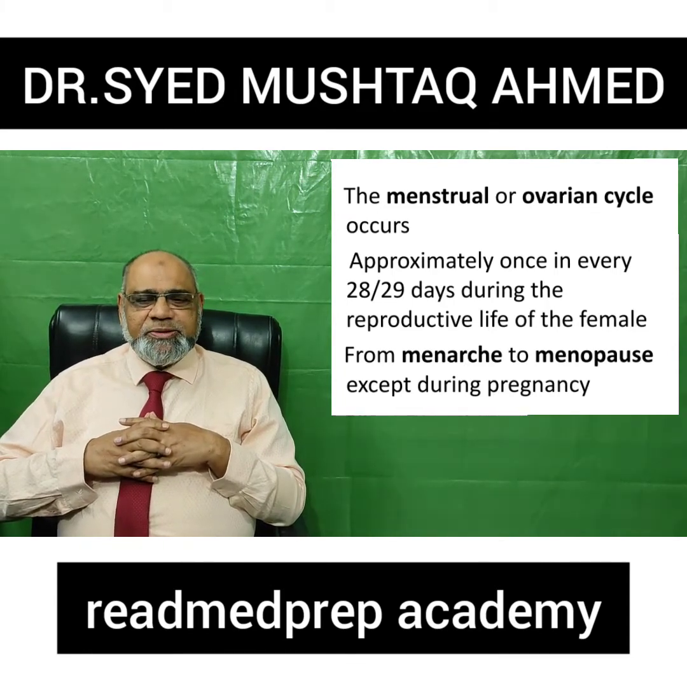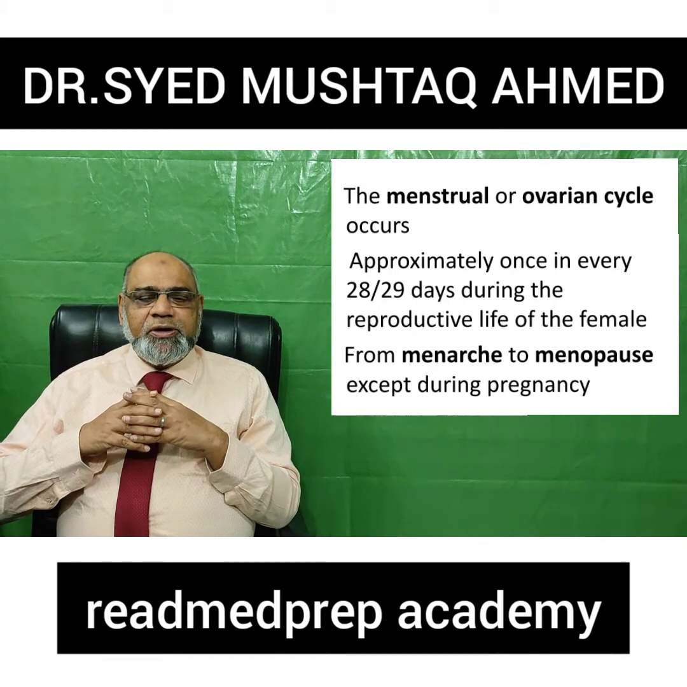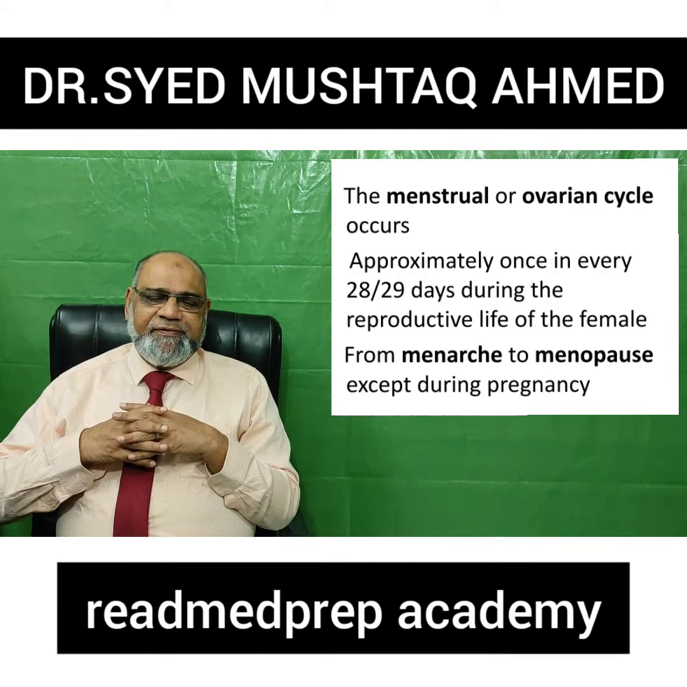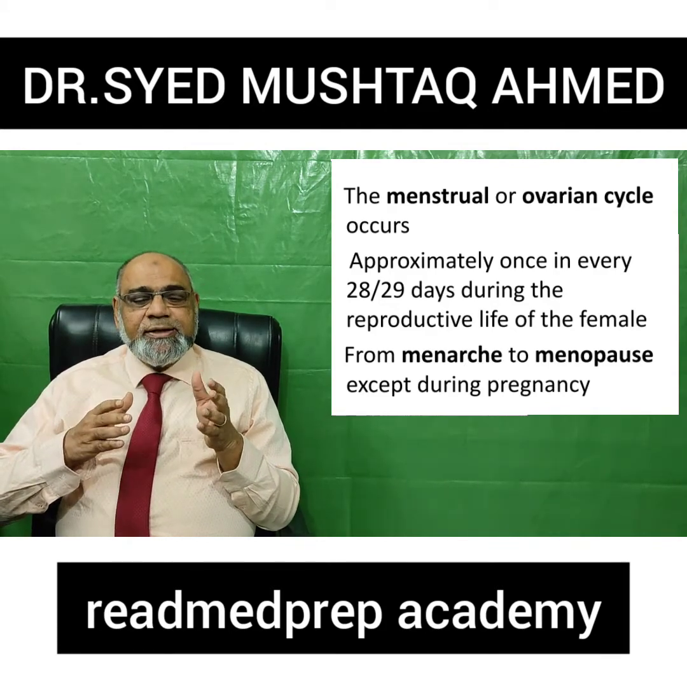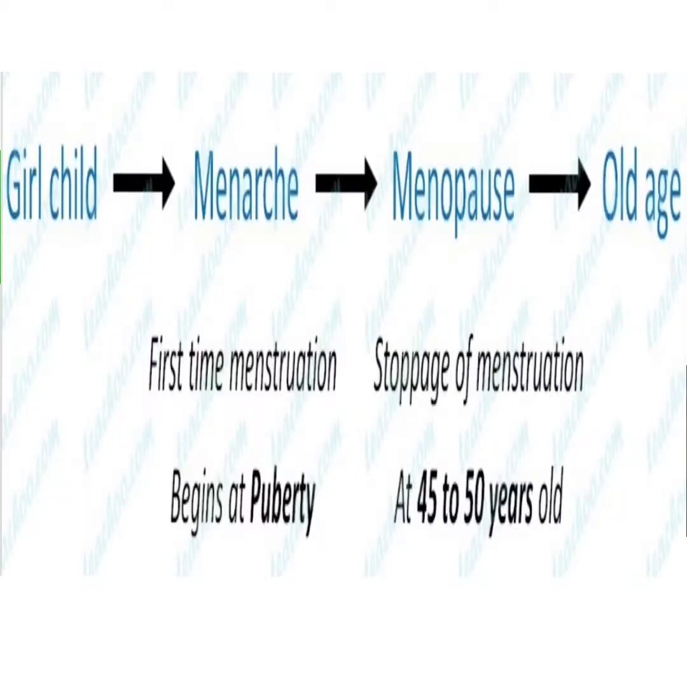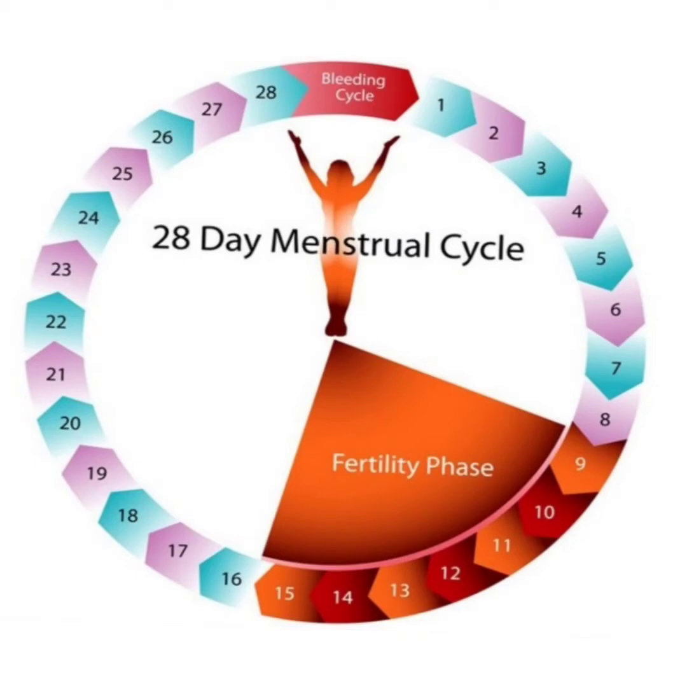It occurs approximately once in every 28 or 29 days in a female during the reproductive life, from menarche to menopause, except during pregnancy. What is menarche? The first menstruation that occurs in a girl at the time of puberty is called menarche. What is menopause? It is the stoppage of menstruation after the reproductive life, at the age of 45 to 50 years. Normally, when we take the menstrual cycle, the first day is the day of the menses.